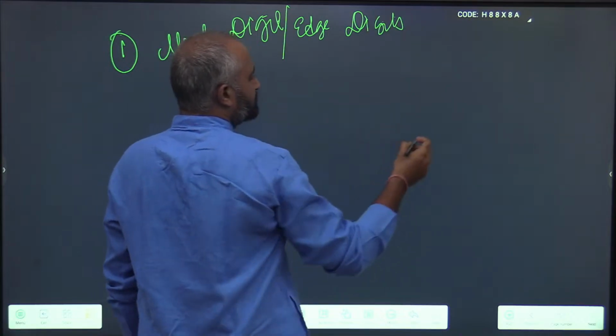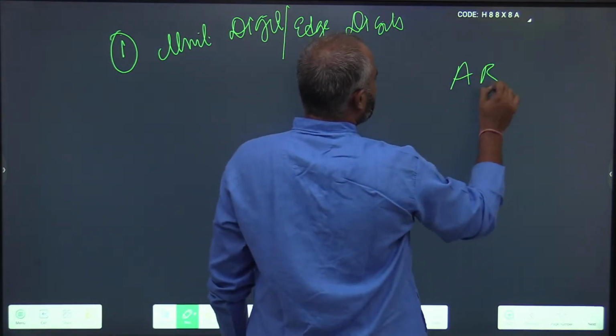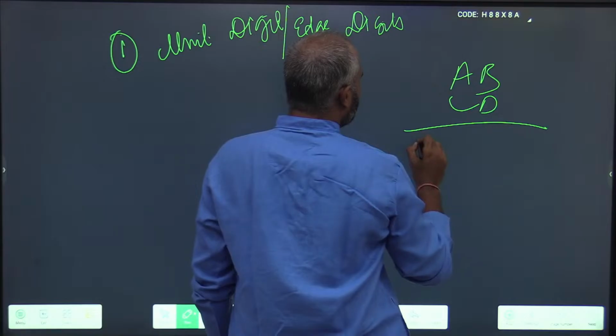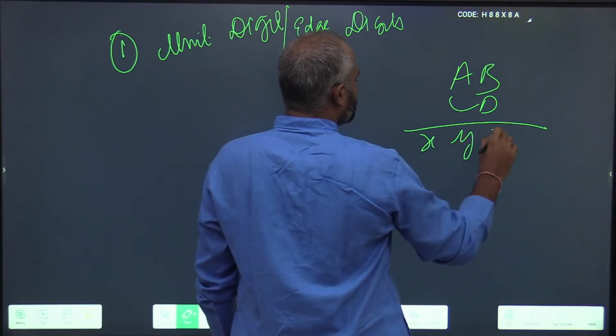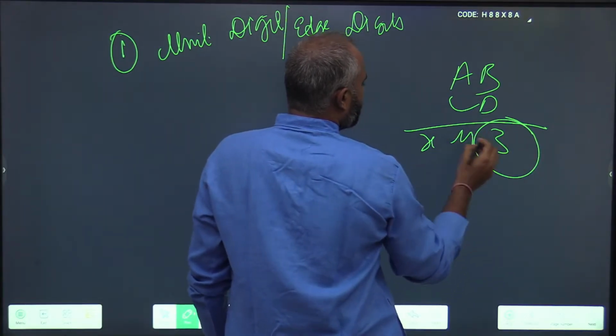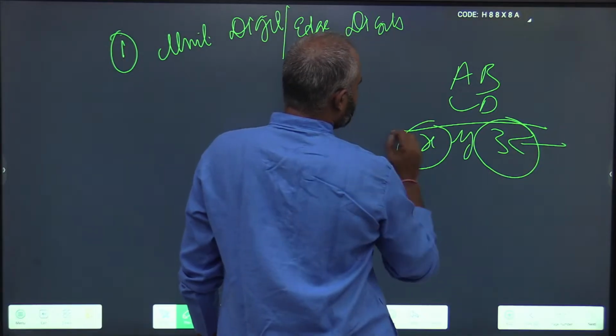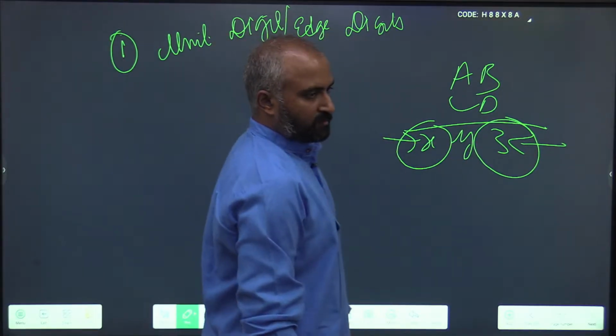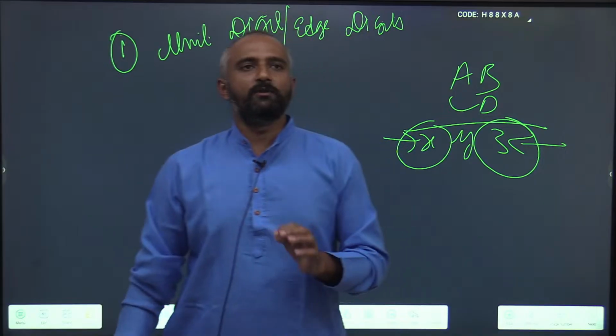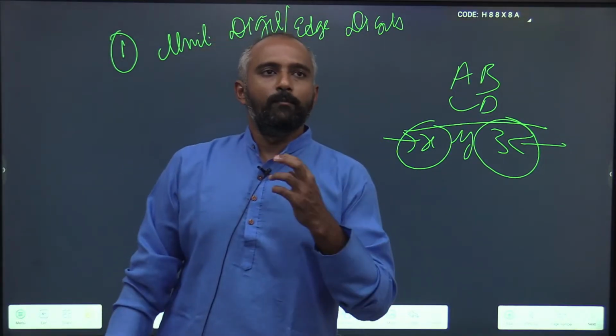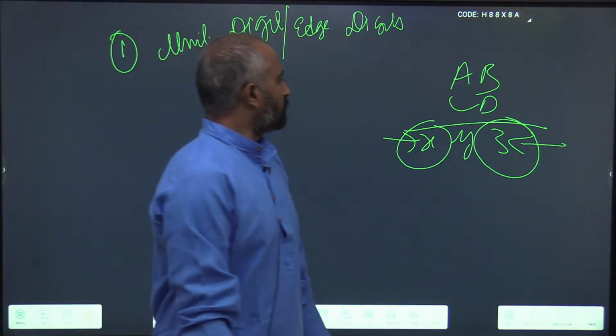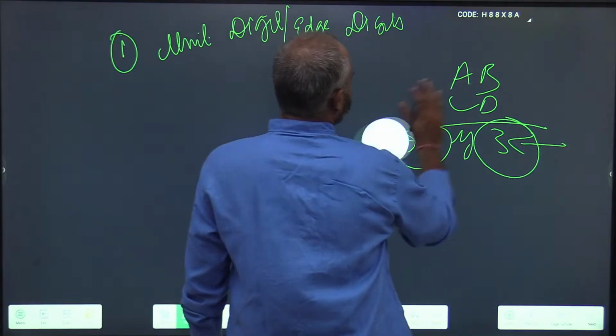What are edge digits? Suppose A, B, C, D has resulted in X, Y, Z. Z and X, since they are at the edges, most of the problems will be solved if you focus on the Z and the X. So this is pattern 1.